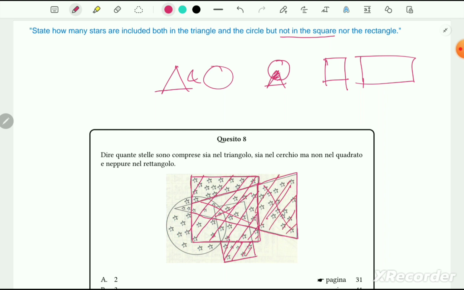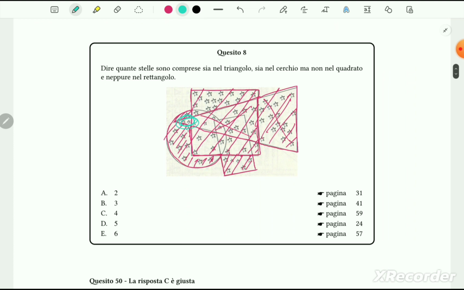Now let's see the part of the circle, only part of the circle, which is actually this. All of these are part of the circle. Now take a look here. Our answer is 2, these 2 stars. So option A.